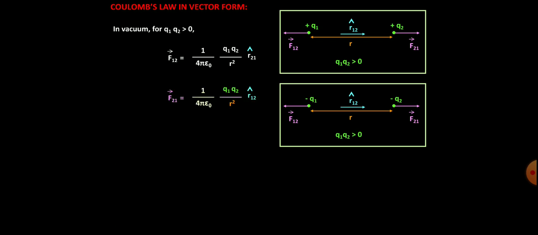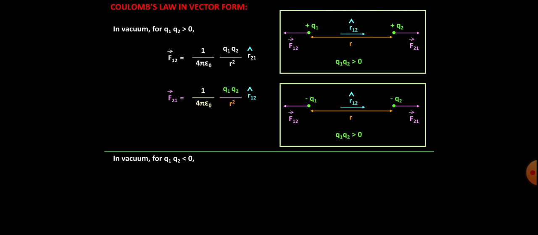Similarly, we can write the force on the second charge due to 1. That will again be the same in magnitude as in the above equation, that is 1 upon 4 pi epsilon naught q1 q2 upon r square. But this time the direction is outward, opposite to the previous one and in the same direction as r12, so we are writing it with the r12 unit vector. This is the first case, for like charges, and we are talking here in vacuum.